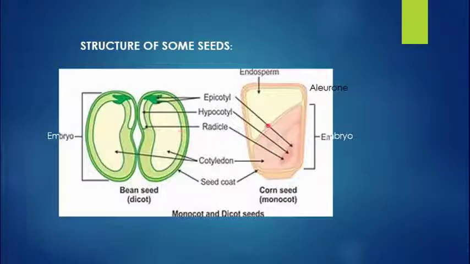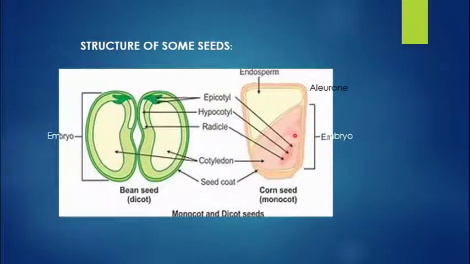Now you can see this is a typical monocot seed, for example a corn seed. And in this, as I told you in the previous class, this part is known as the cotyledon. And this cotyledon in monocot is known as scutellum. And these parts are nothing but the embryo. This whole thing is known as the embryo.